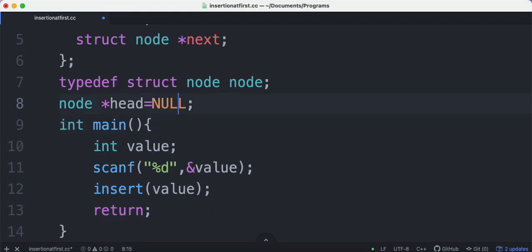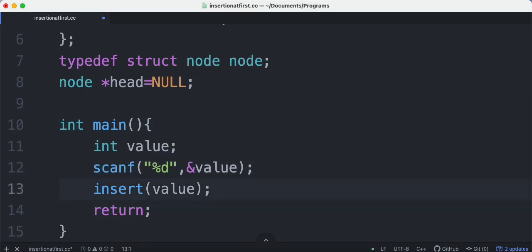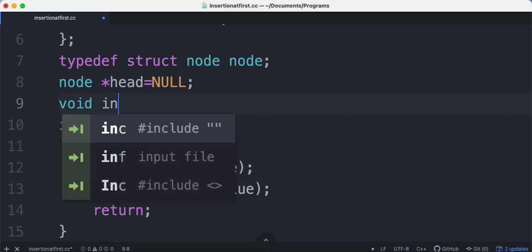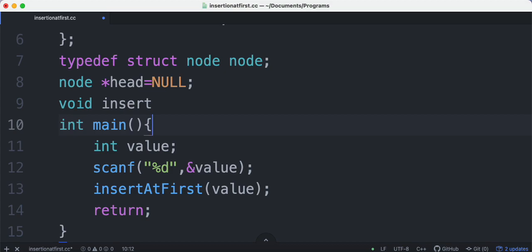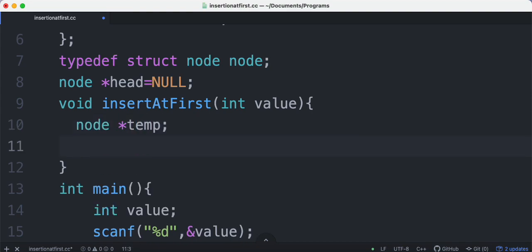Before executing the function we have to make the insert function also. So let's write the function name as insert at first. We are not returning anything, so it is void. The function name is insert at first, and it is having a value called integer value, and then we have to create a temporary node, that is node *temp, and after that we have to create a node. Okay, no matter what, we have to create a node.